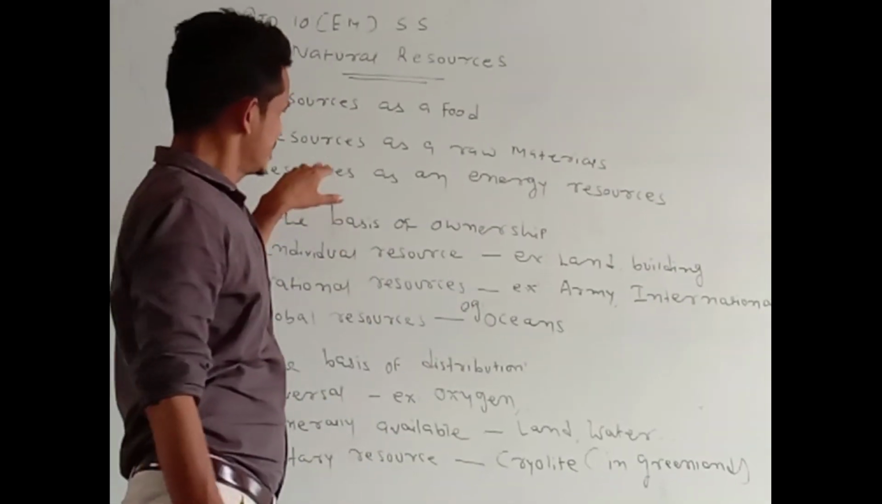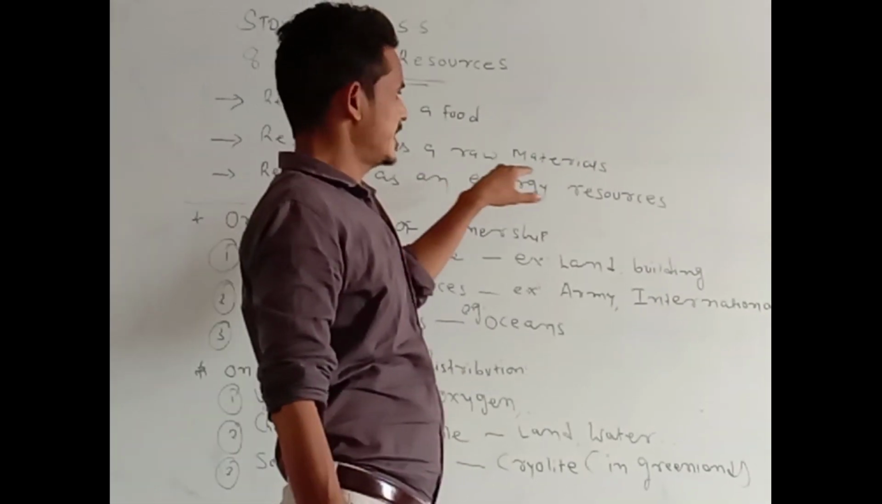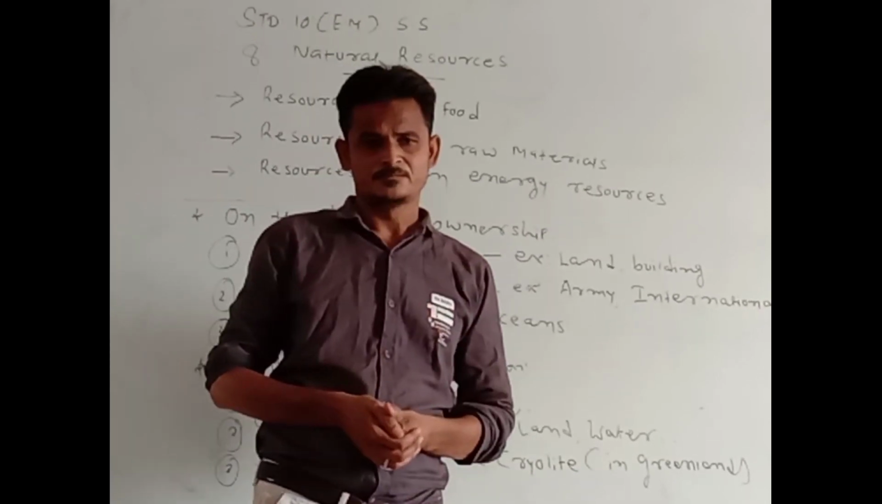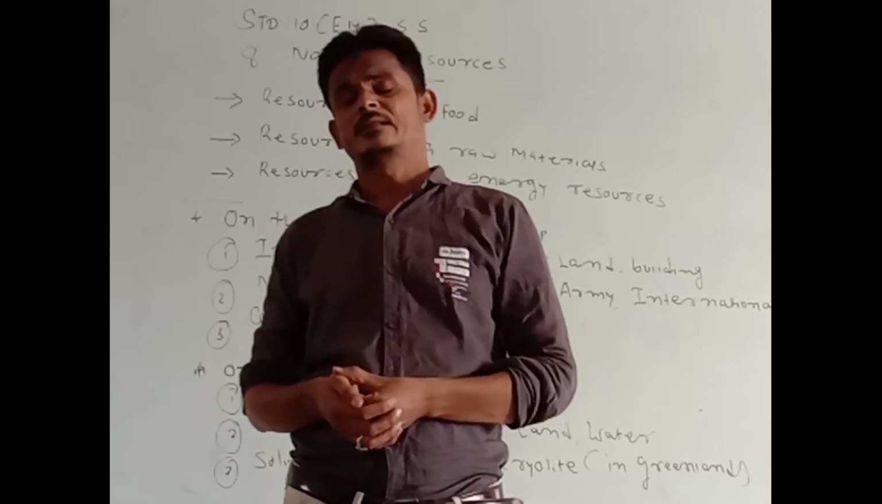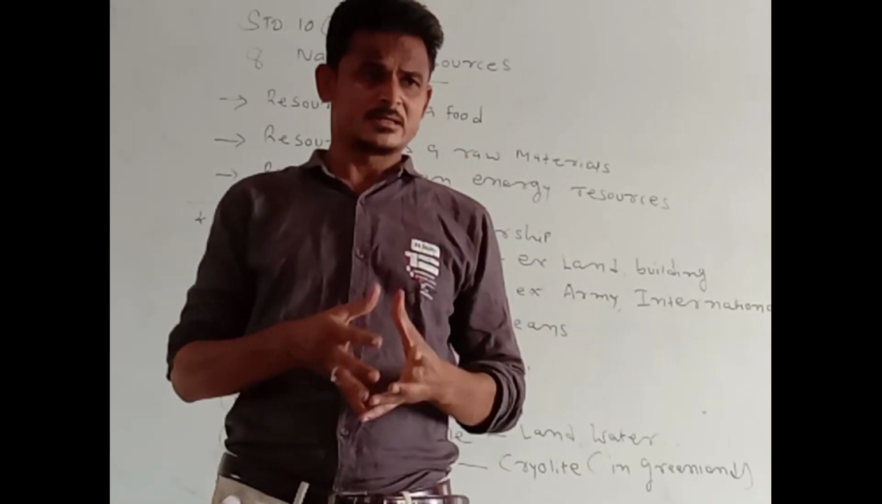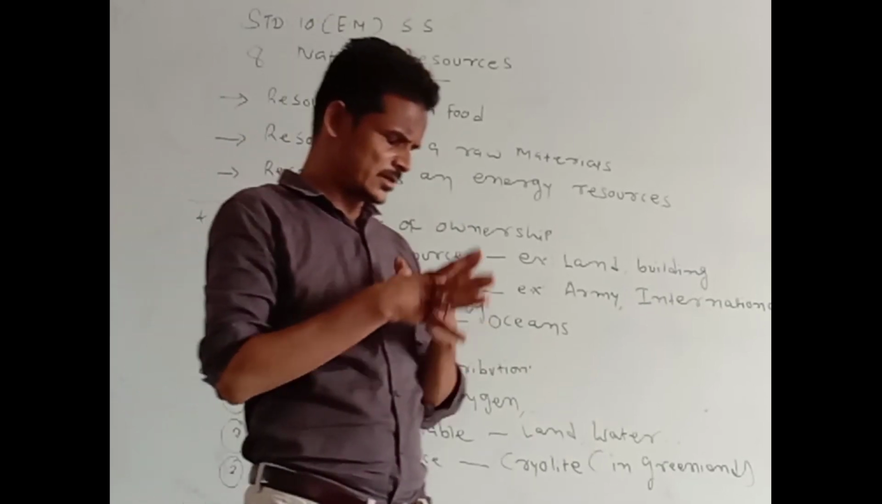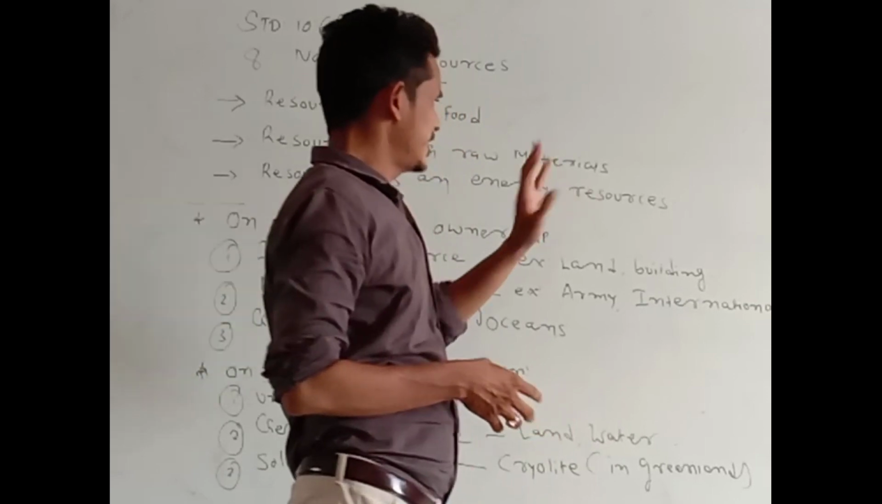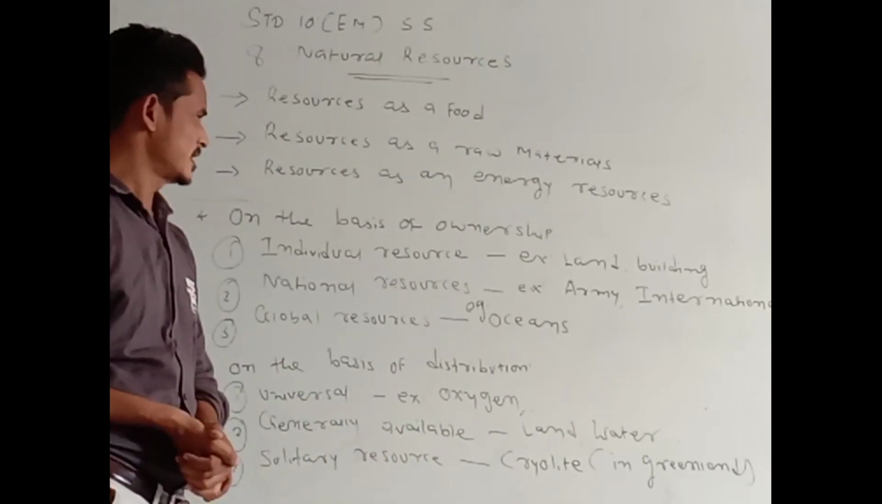Some resources are used as energy resources. For example, coal, mineral oil, then uranium, thorium. So these resources are used as energy resources.